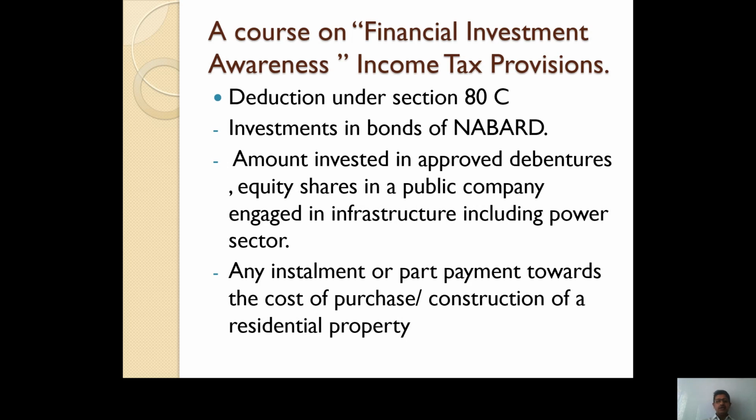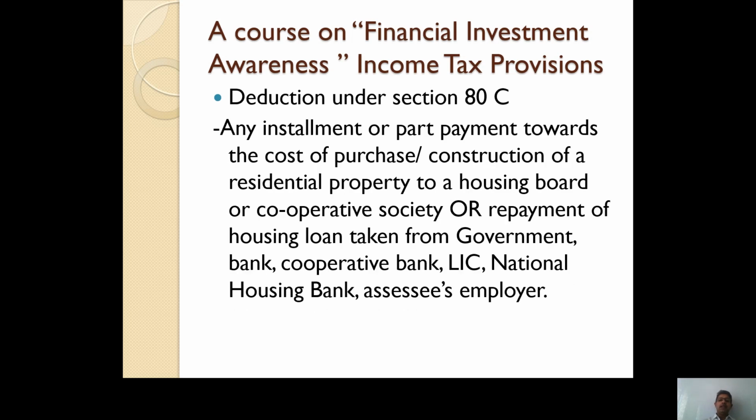The next deduction available is any installment or part payment towards the cost of purchase or construction of a residential property. Suppose an individual bought a ready-made house, or spent some amount on construction of a residential house, then such amount is eligible for deduction under section 80C.